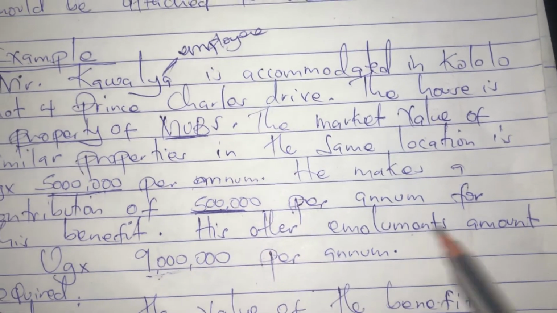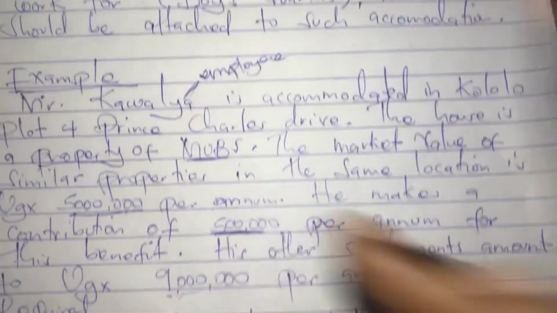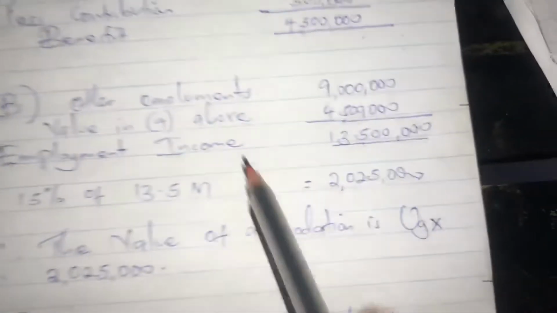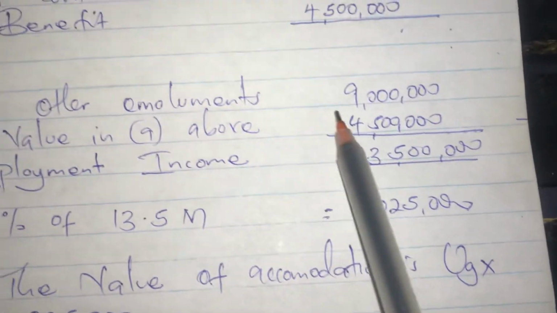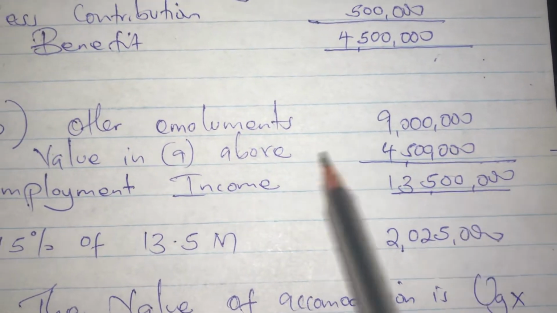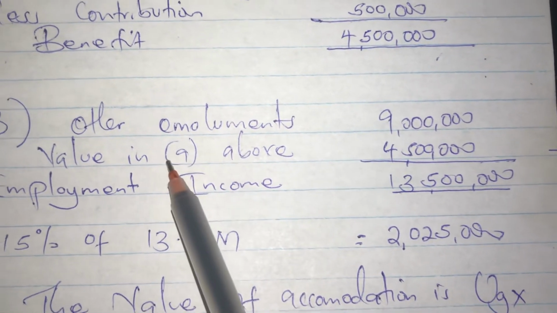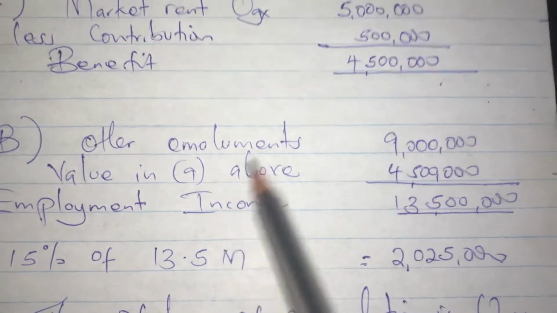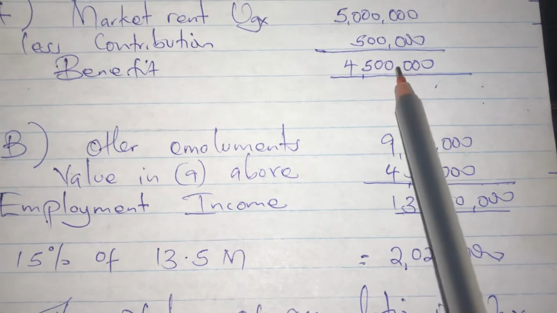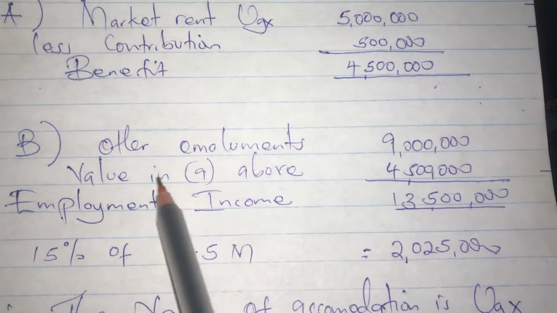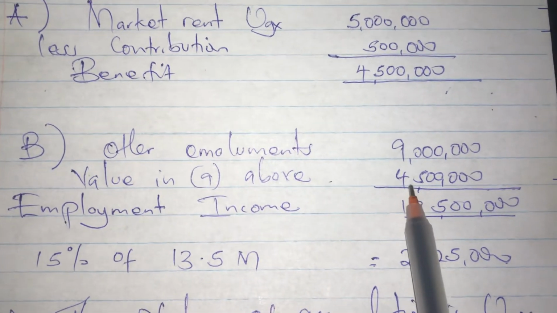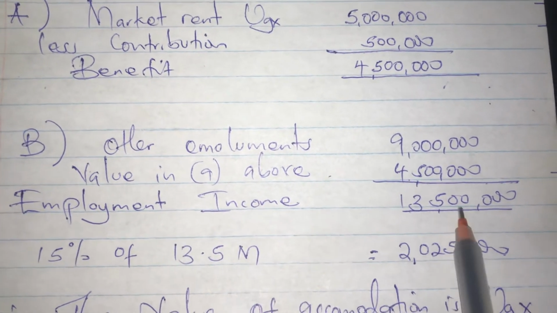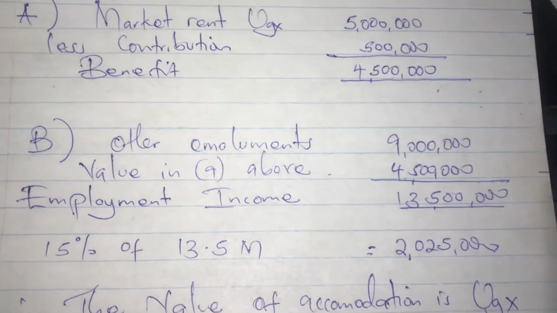So we say other emoluments are 9M, then we add the value in A above, which is 4.5M, to get the total employment income.